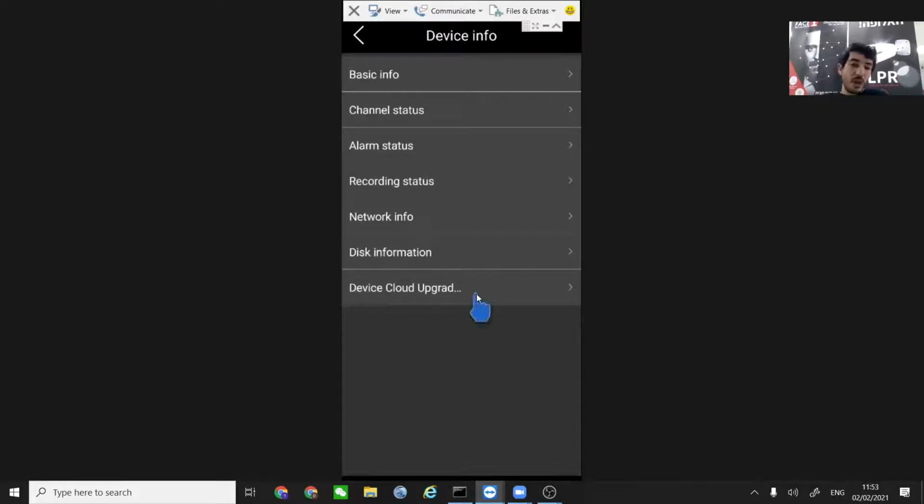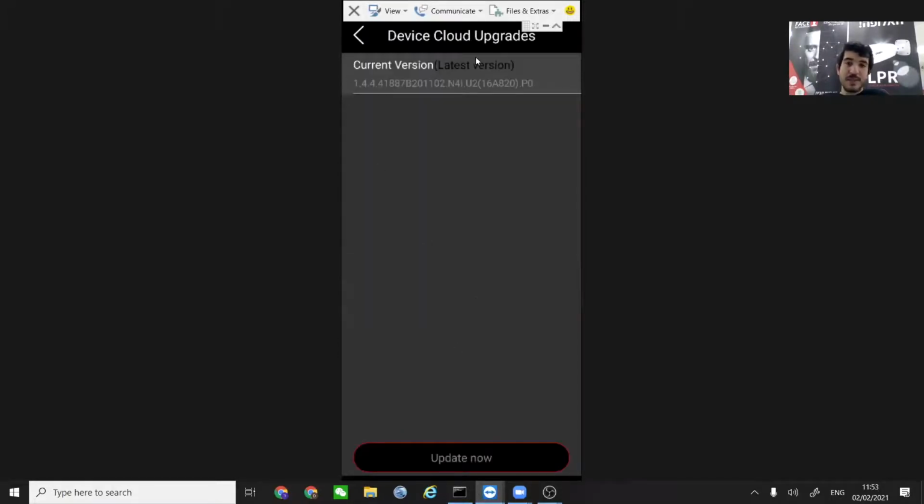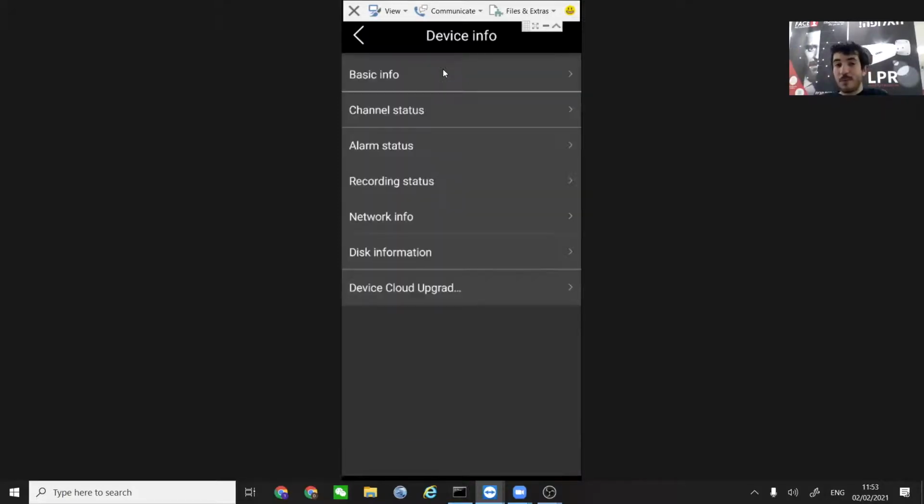There is something new that was added for those who know the system already. Device cloud upgrade. You can basically confirm an upgrade to your device from your application. So if you have an NVR that needs to be upgraded, you don't have to go to it. You can just use the application in order to do it.